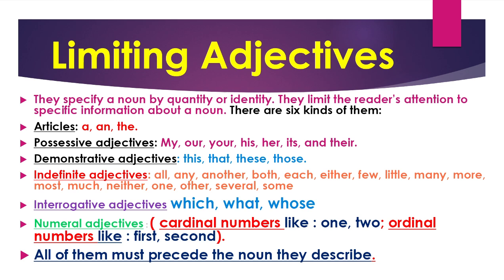Adjectives. But what kind of adjectives? Limiting adjectives. In all these types, adjectives must precede the noun they describe.